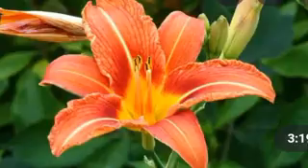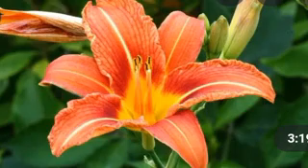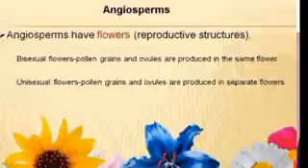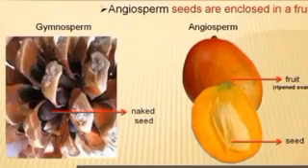The angiosperms reproduce by flowers. Mostly, the pollen grains and ovules are developed in the same flower. Such a flower is called bisexual. In some cases, the pollen grains and ovules are developed in separate flowers. Such flowers are called unisexual flowers. Unlike the naked seeds of gymnosperms, here the seeds are enclosed in a fruit.